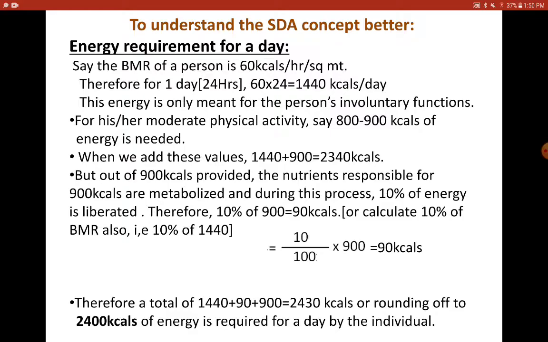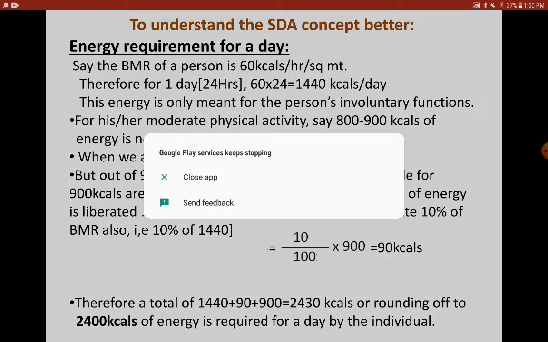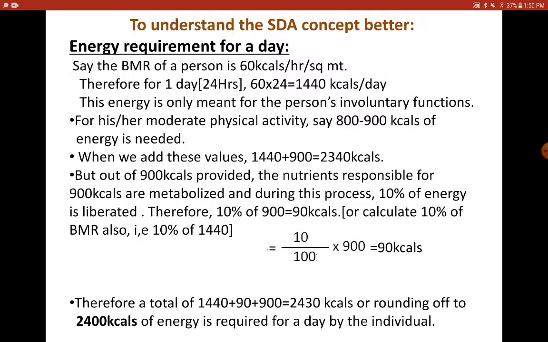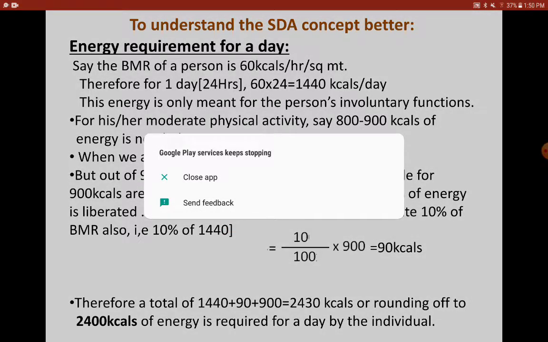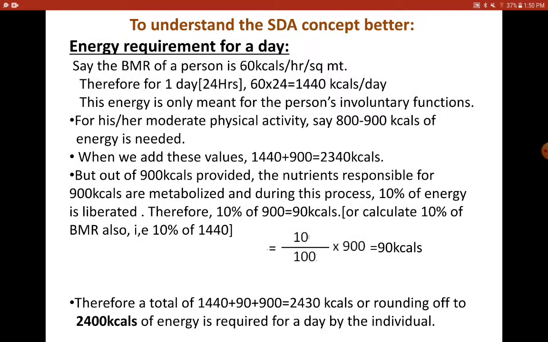So let us calculate 10%. The nutrients which you take in are supposed to give you 900 kilocalories of energy to do your moderate physical activity. But this accounts for SDA also, because when these components are metabolized, they drag in other metabolites and excess heat is generated. Those components are also degraded and are gone. You need to replenish those components, as I just spoke to you with respect to pocket money.